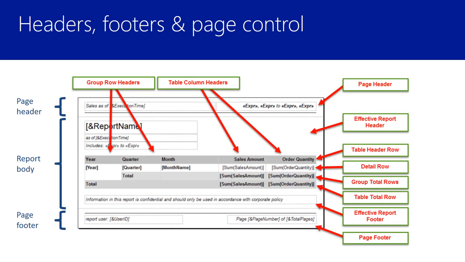Then we have the report body, which is where I place my report items and my data regions. And then the group definitions within this table will define table header rows, detail rows, group total rows, table total rows, etc. Everything above that table effectively is the report header. Everything below that table, since this report only contains a single data region, is effectively the report footer. And then we have the page footer at the bottom that will be repeated on the bottom of every page.